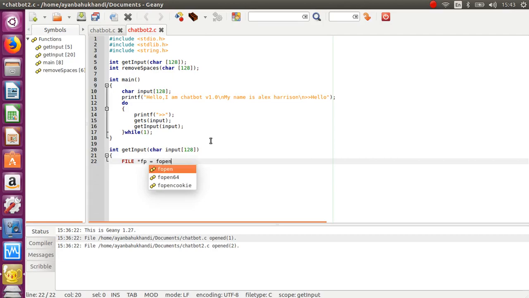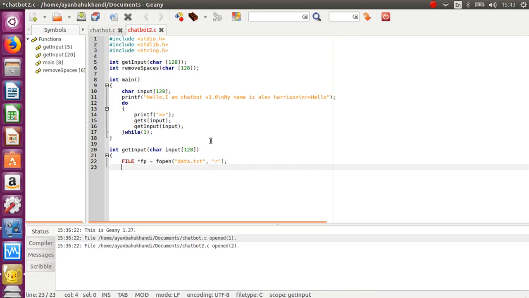Fopen means file open, it opens the data file, and here we will write data.txt in the read mode. R means read, W means write, R plus means read and write, W plus also means read and write, and then we'll write while